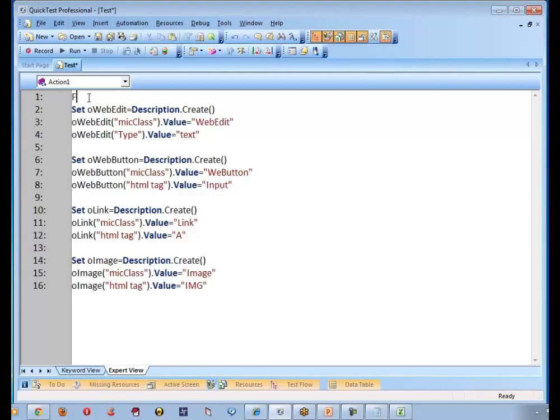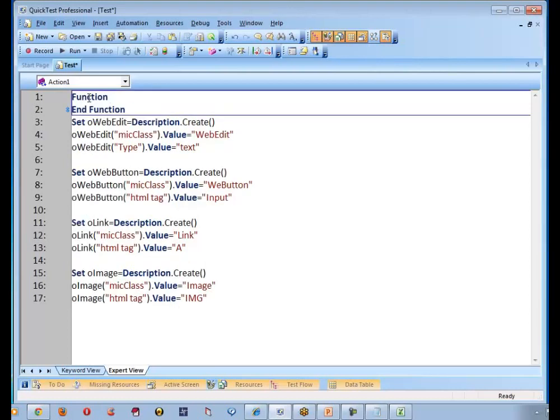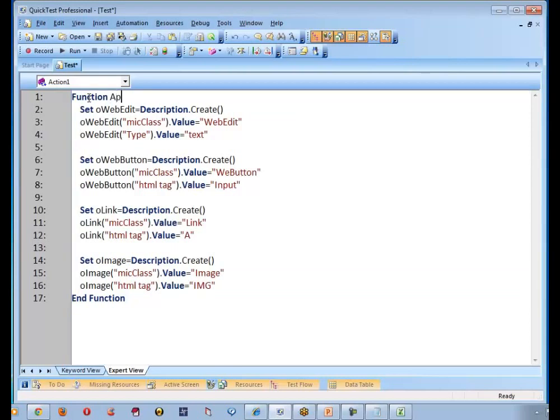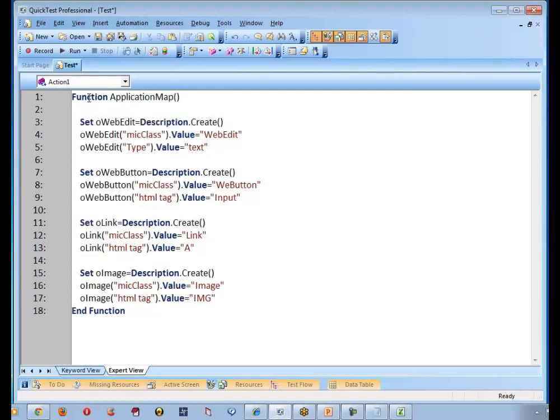Let me say one function name here. Let me say application map here. What is the meaning of this function name called application map? Any idea? Why did I say that now? Not sure. Because we are going to define the complete map of the application, or the complete object repository of the application. That is the meaning of this.